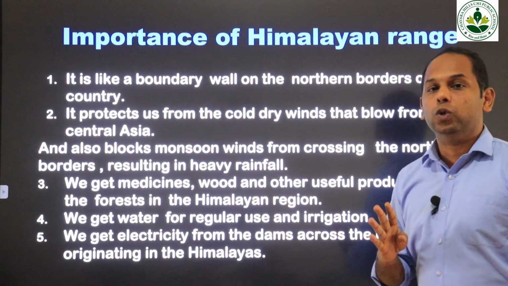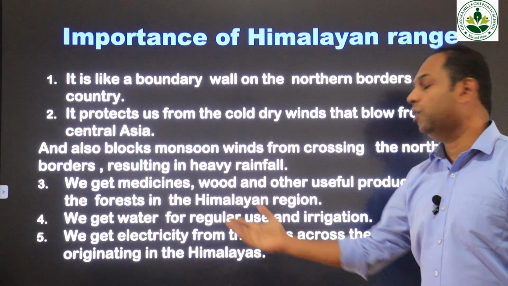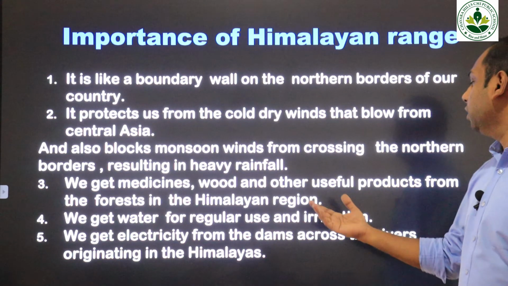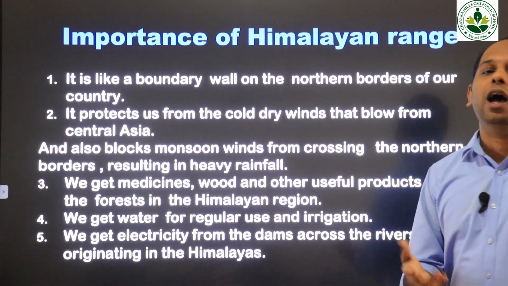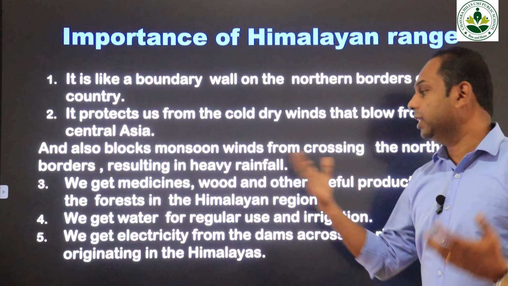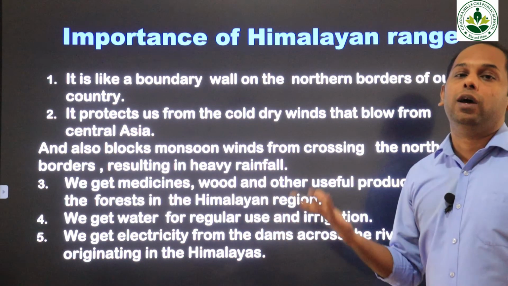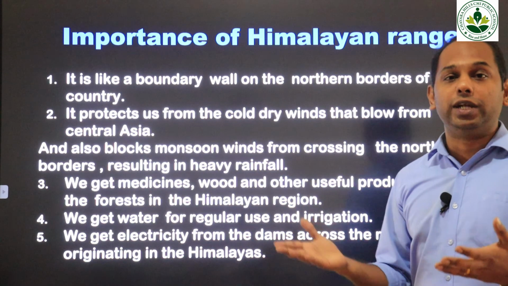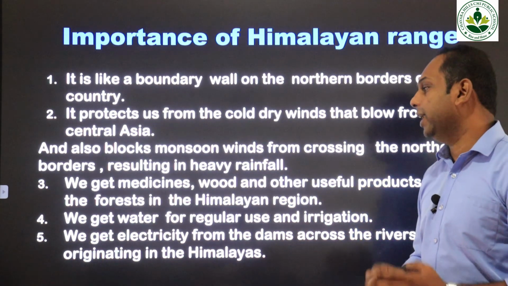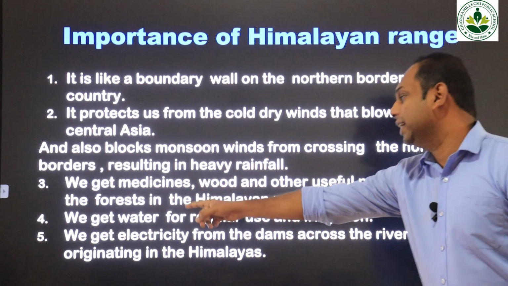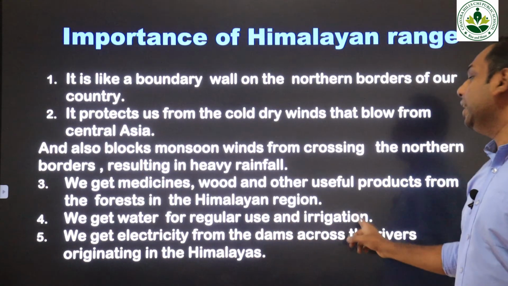Fourth one, we get water for regular use and irrigation. So what is the fourth use of the Himalaya? We get water for regular use and for irrigation. What is the meaning of irrigation? We can use the water coming from the Himalaya to manage agricultural use. Okay, that is the fourth point. We get water for regular use and irrigation.